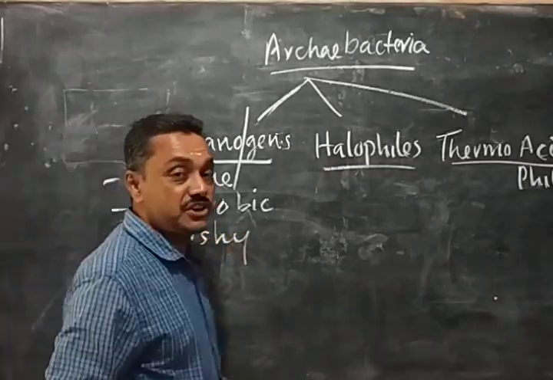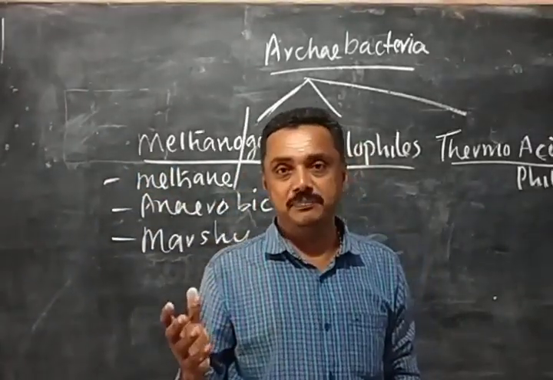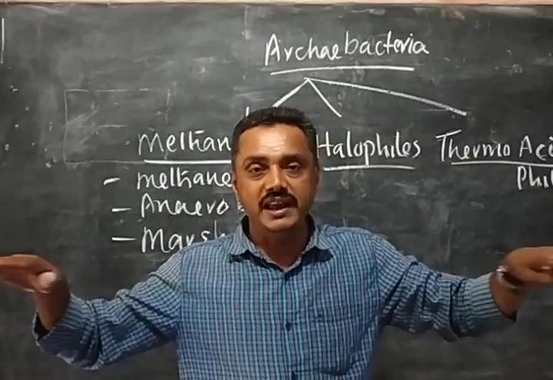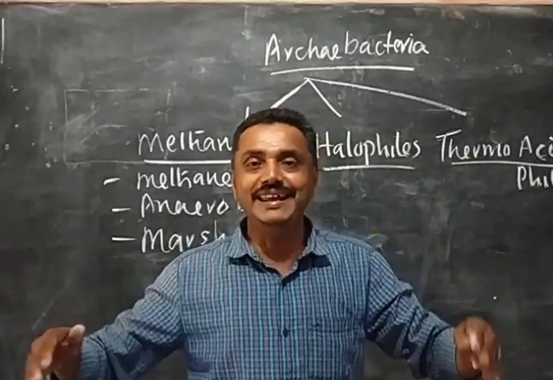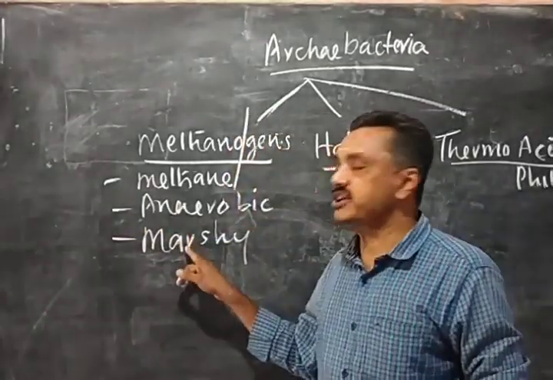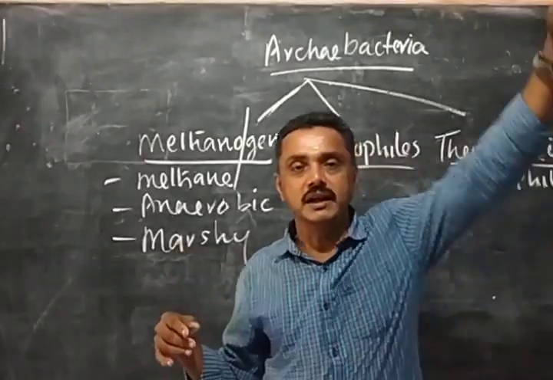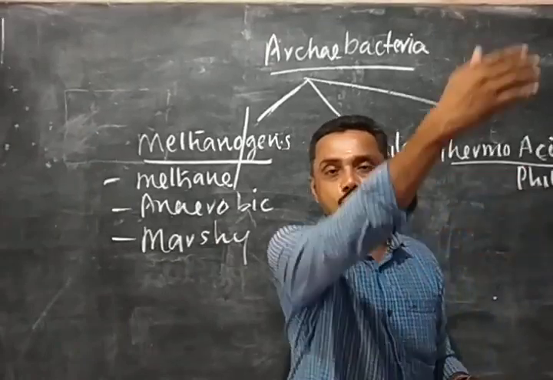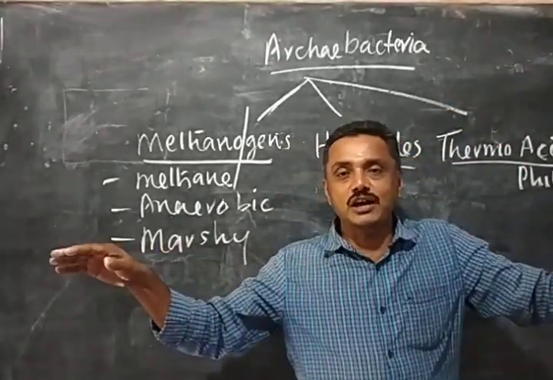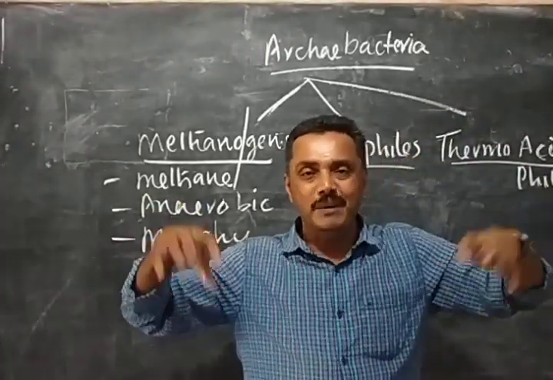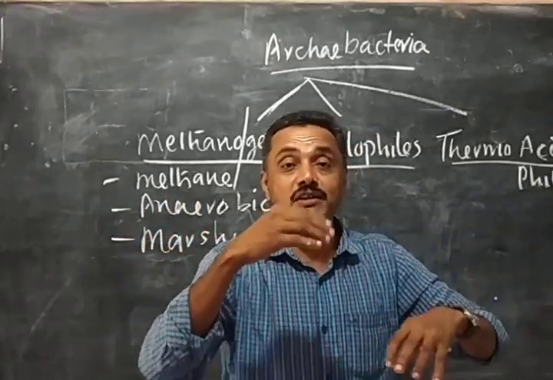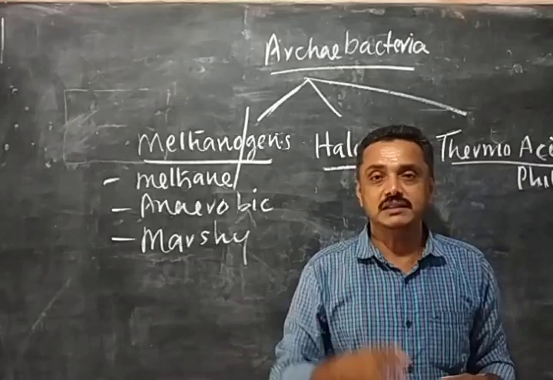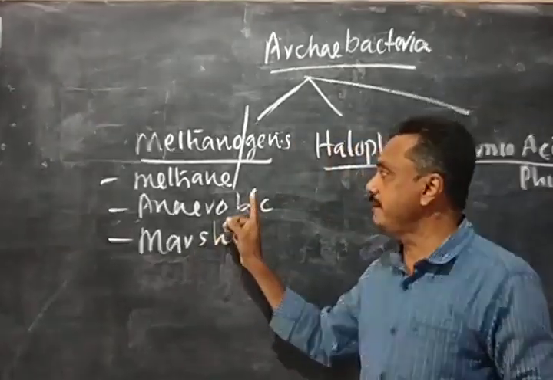A muddy, waterlogged area on the banks of a river. When we are traveling from Kasaragod to Mangalore, on either side of the road there is marshy, muddy area, and we get a foul smell. That bad smell is due to the methane.